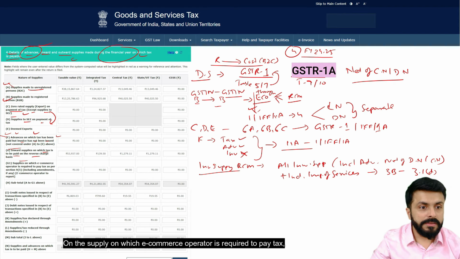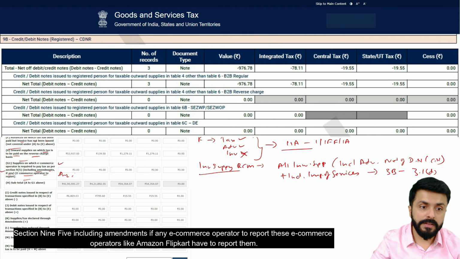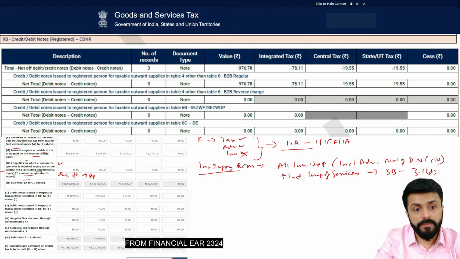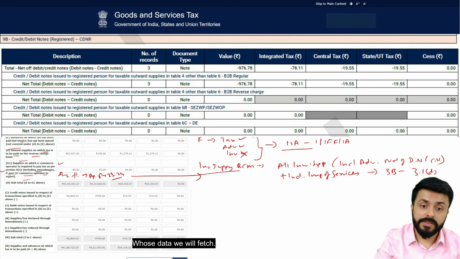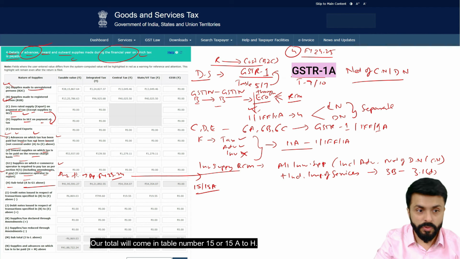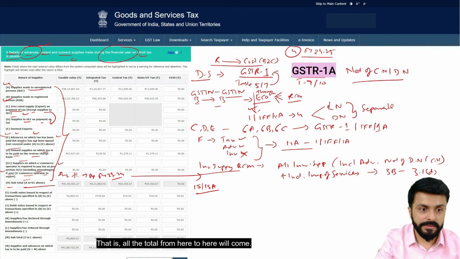On the supply on which the e-commerce operator is required to pay tax under section 9(5), including amendments if any, e-commerce operators like Amazon and Flipkart have to report them. That was applicable from financial year 23-24, whose data we will fetch. Our total will come in table number 15 or 15A to H, that is, all the total from A to G will come.